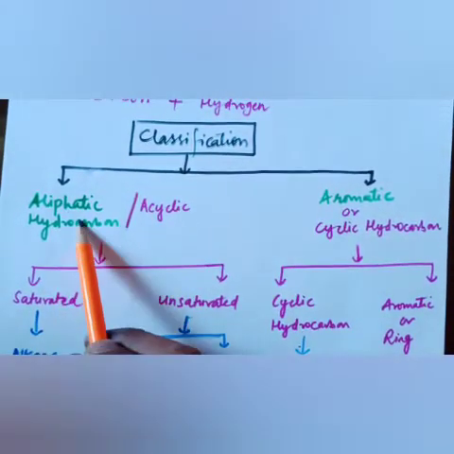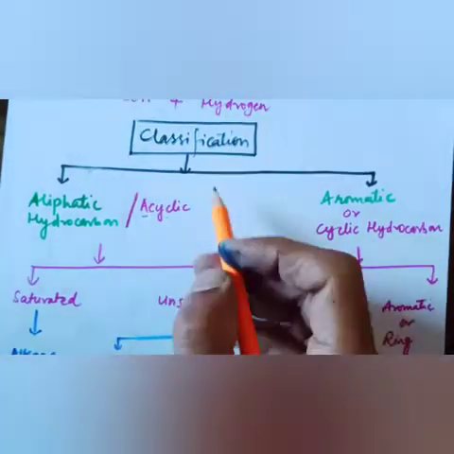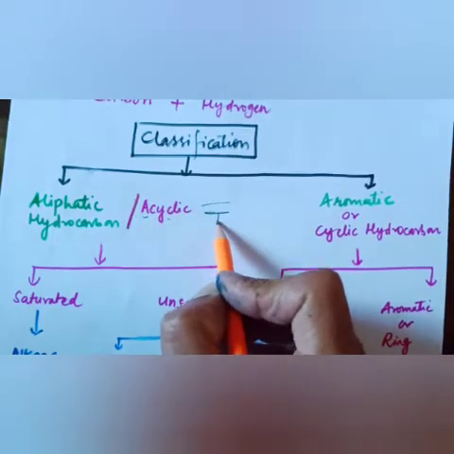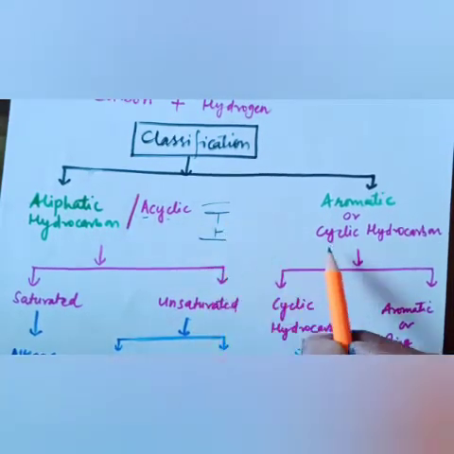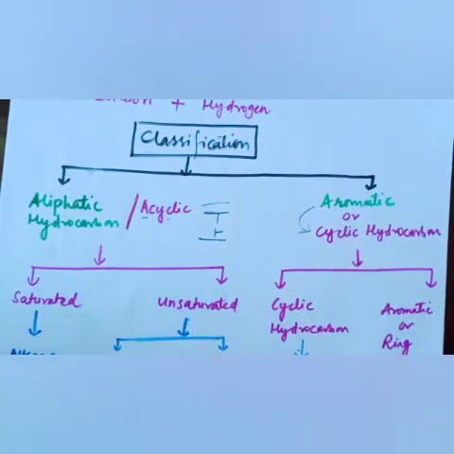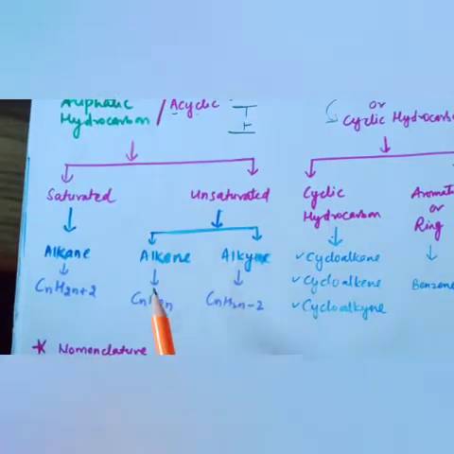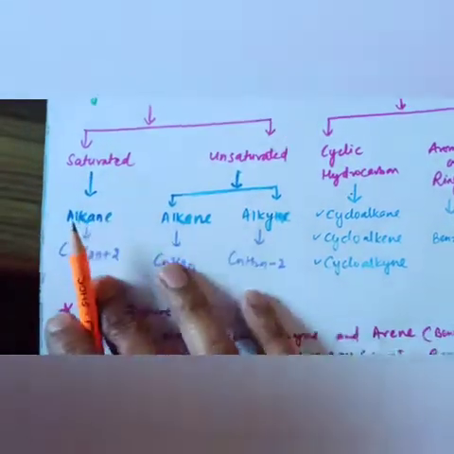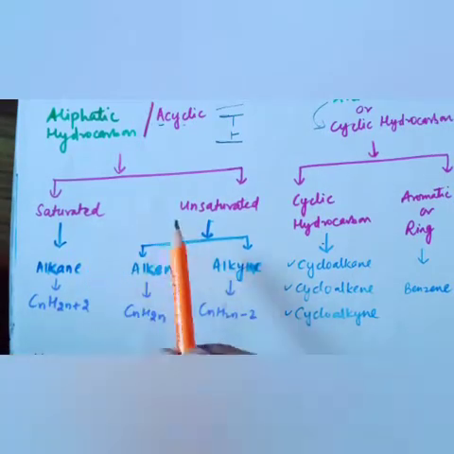Already you know, aliphatic is acyclic, which means not cyclic: straight chain, branched chain. We have discussed this already. Whereas aromatic is cyclic hydrocarbon, where we are making a cycle. Acyclic hydrocarbons are of two types, saturated and unsaturated.